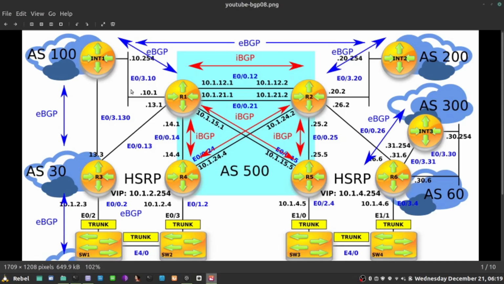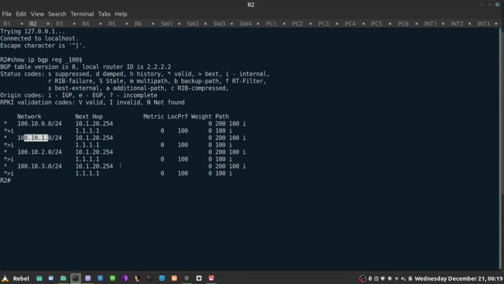So let's spread the traffic a little bit. What I'm going to do, okay, let's look at the path. So R2 has currently an alternate path towards those video servers, but that alternate path is not going to be chosen for any of those 4 prefixes, because the path is 2 hops versus 1 hop. 1 hop always wins, and there's nothing changed in AS500. So here's what I'm going to do.